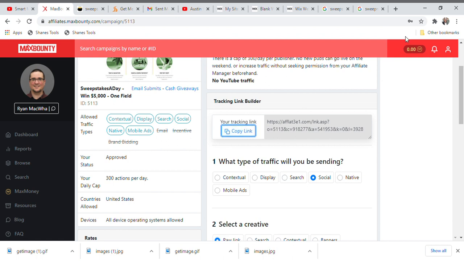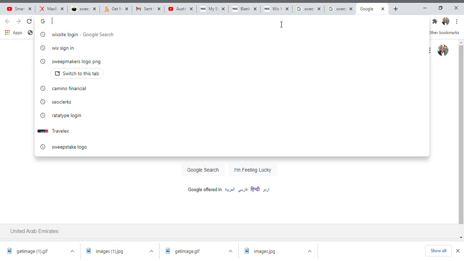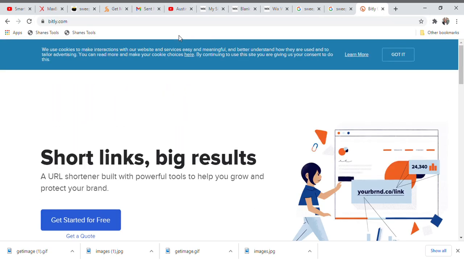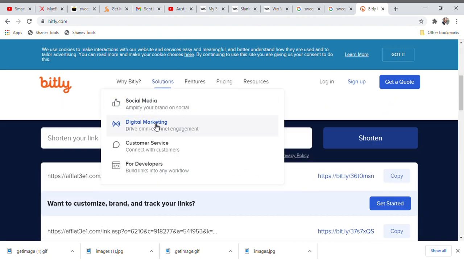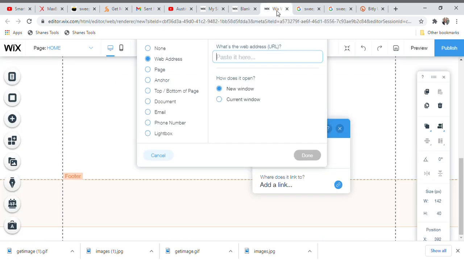Guys, copy this link. You quickly move into a website called bitly.com. Guys, please pay very close attention. Bitly.com is a website that can enable you to shorten URLs. When you come to bitly.com, guys, you don't need to sign up on anything. Click and paste this URL link and then click on shorten. So guys, now it is shortened. All you need to do is highlight this particular link, copy it. Now move back to your website, go back to this particular area, paste it, and then you click on done.